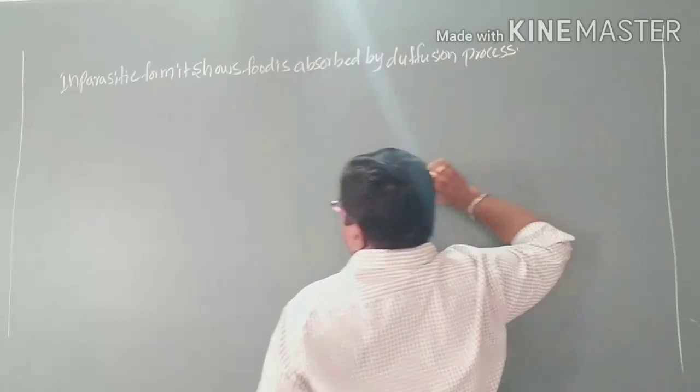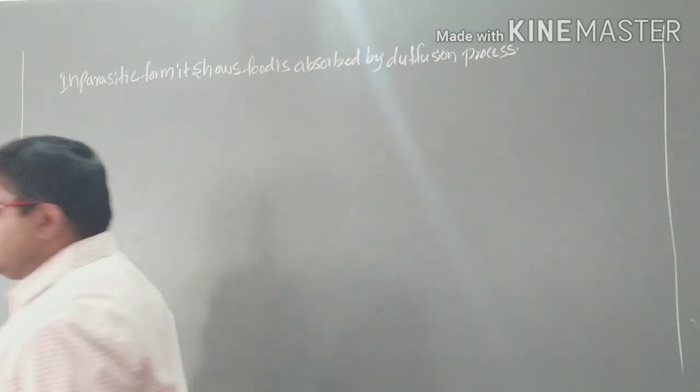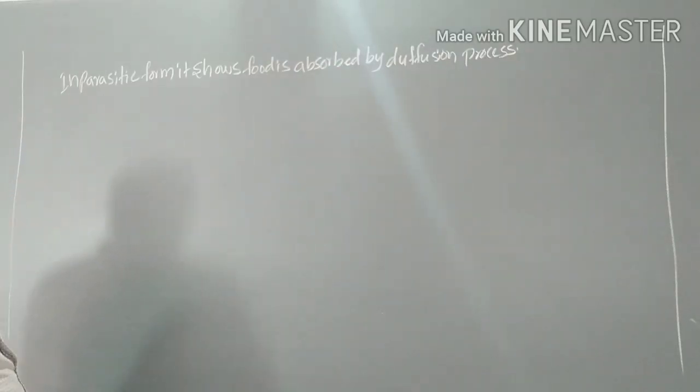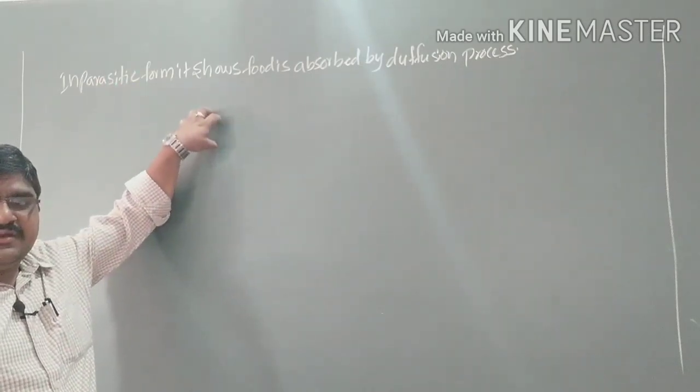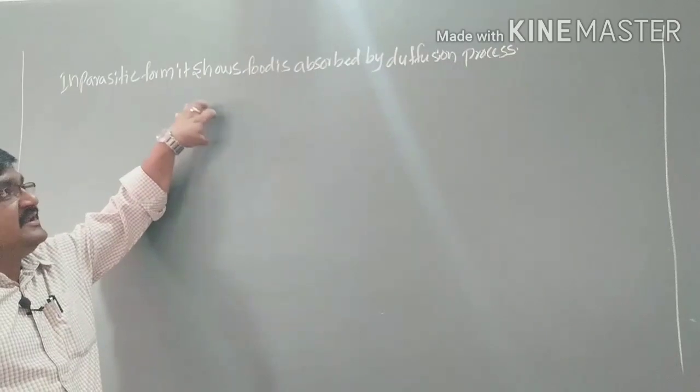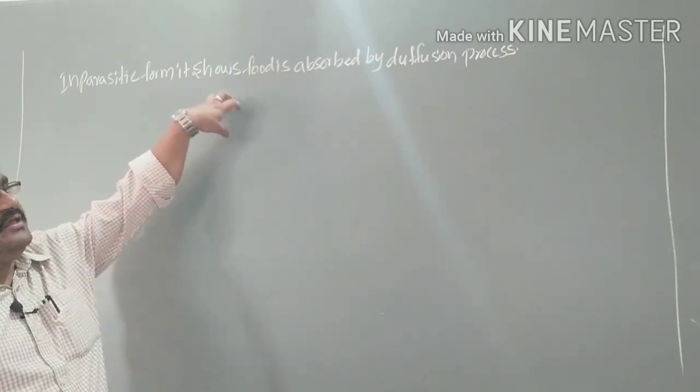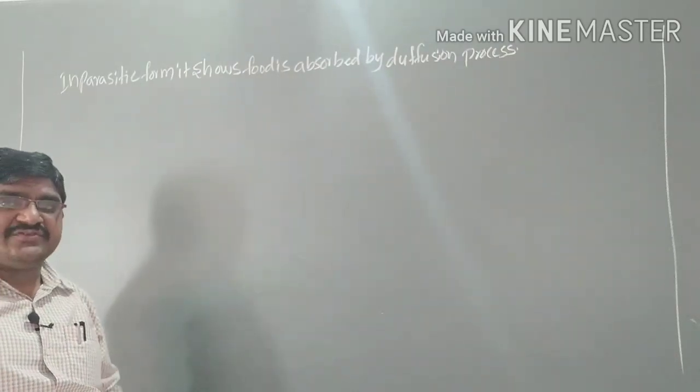But in free living forms like planarians and liver fluke, it shows an incomplete digestive system, while in parasitic forms the food is absorbed by the diffusion process.